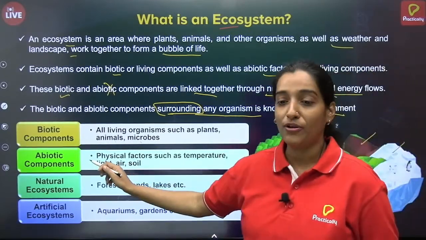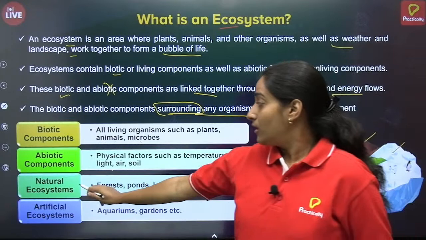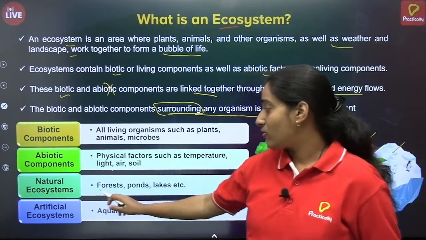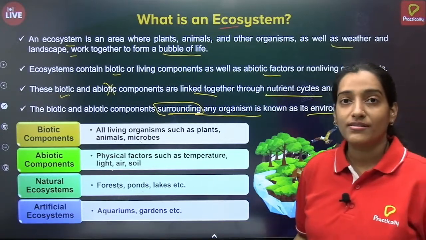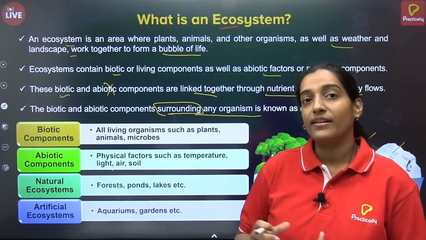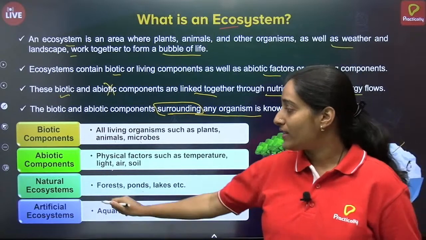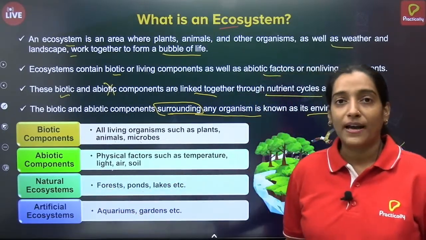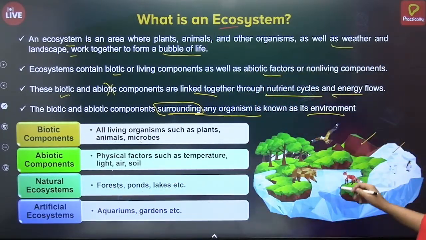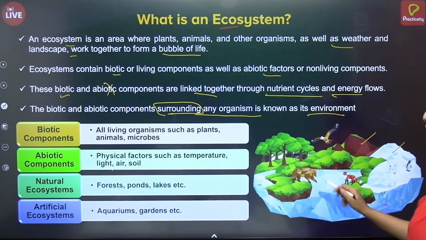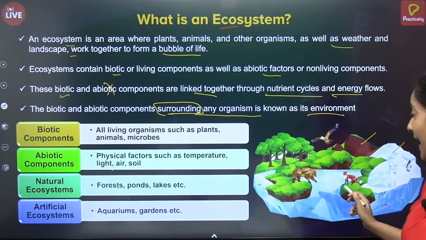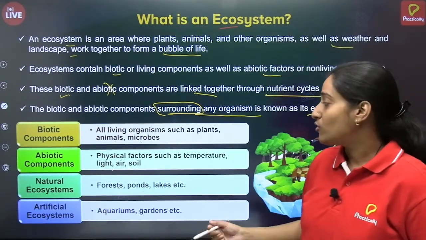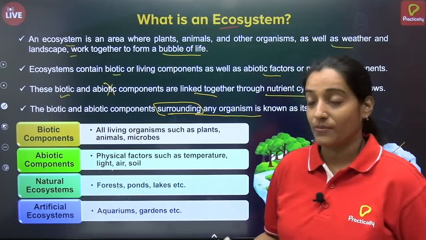but abiotic components. Then there are 2 ecosystems, natural ecosystem which consists of forest, pond, lake, etc. Ecosystem means the environment where living and non-living coexist. So in a natural environment, all of these are present. Now this is an example, correct? This is a mixture of forest environment, where mountain is present, trees are present, animals are present, water is present. So that is nothing but natural ecosystem.